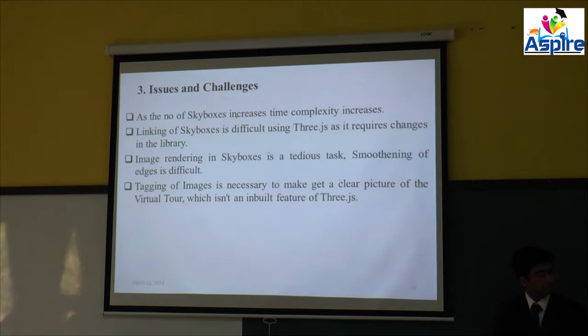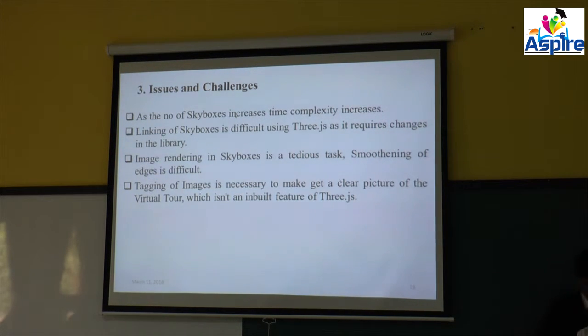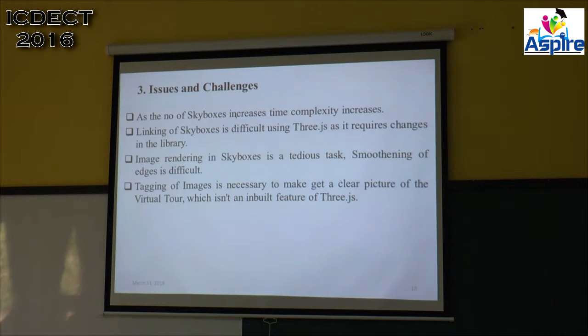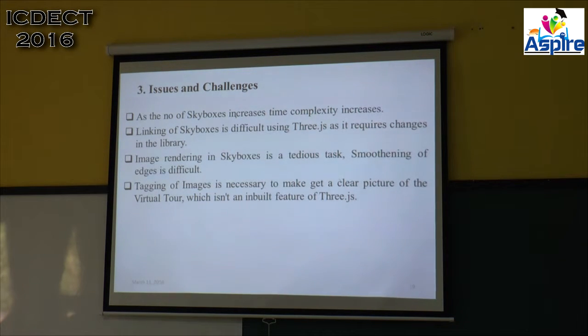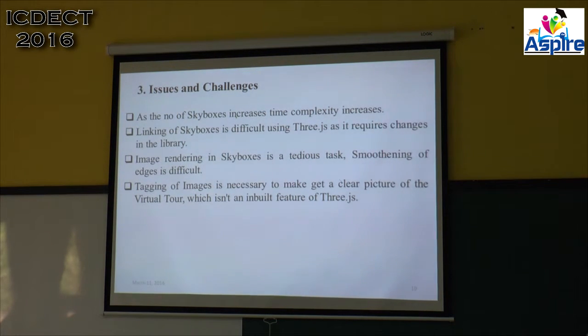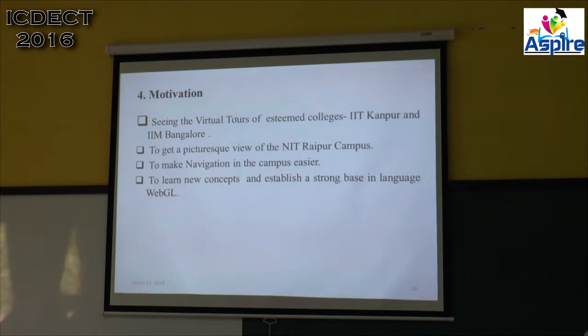So we have the following issues and challenges. It took us more time to load the skyboxes as the number of skyboxes increased, so the time complexity of our virtual tour increased. Linking of skyboxes is still a difficult task. We couldn't resolve that issue because it required changes in the three.js library itself. Then image rendering was a necessary task. It's important because images need to fit perfectly in the cube itself, and then tagging of images was again difficult.